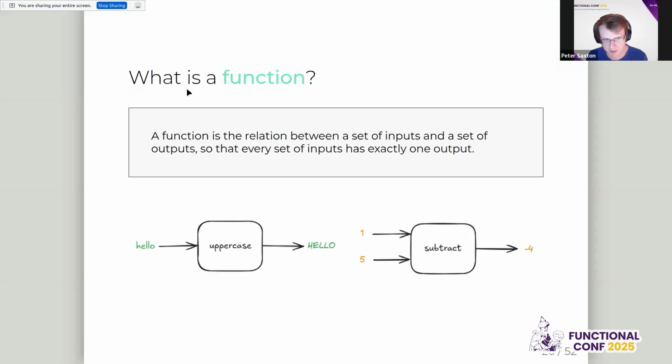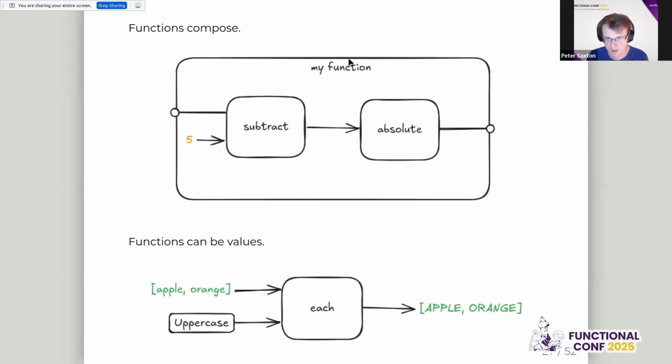So to explain what algebraic effects are, we need to be clear about what a function is. A function is the relation between a set of inputs and a set of outputs. Every set of inputs has exactly one output. So we have a simple one argument function where we uppercase. For every input, there is a known output, and subtract, where for every 2 inputs, there is a known output. Functions compose, so we can have this my function here, which takes 1 argument and returns 1 value, and it's always going to subtract 5 and take the absolute value.